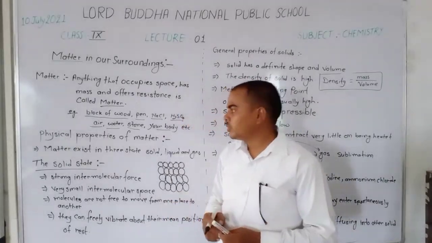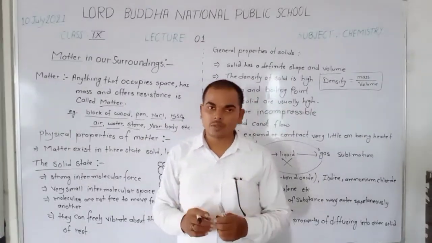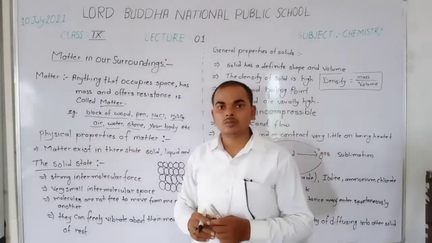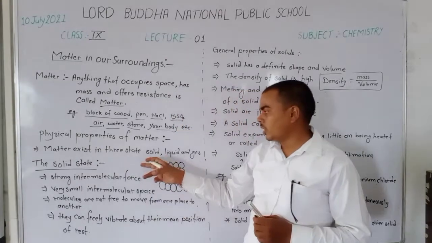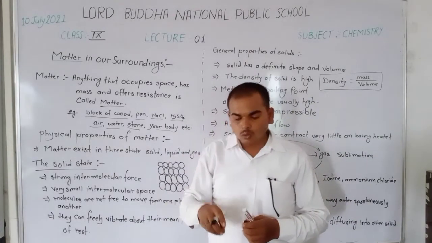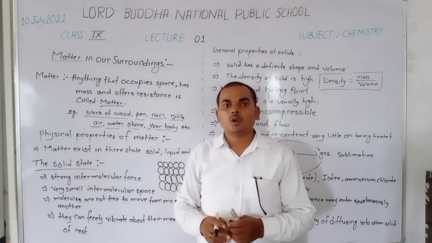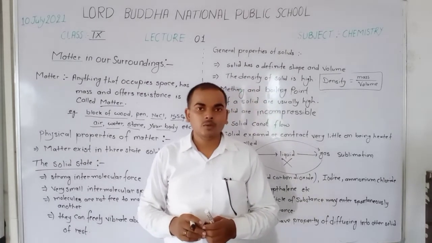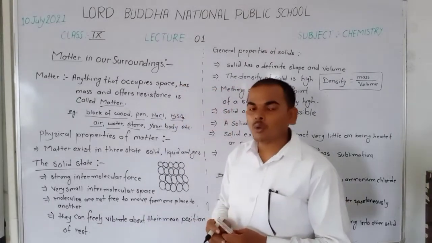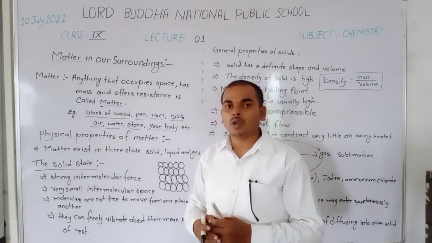Now let us discuss the physical property of matter. What is the physical property of matter? Matter exists in three states. The three states are solid, liquid and gas. But today we will discuss only the solid state. Okay? What is a solid? How to identify a solid? How to observe a solid?